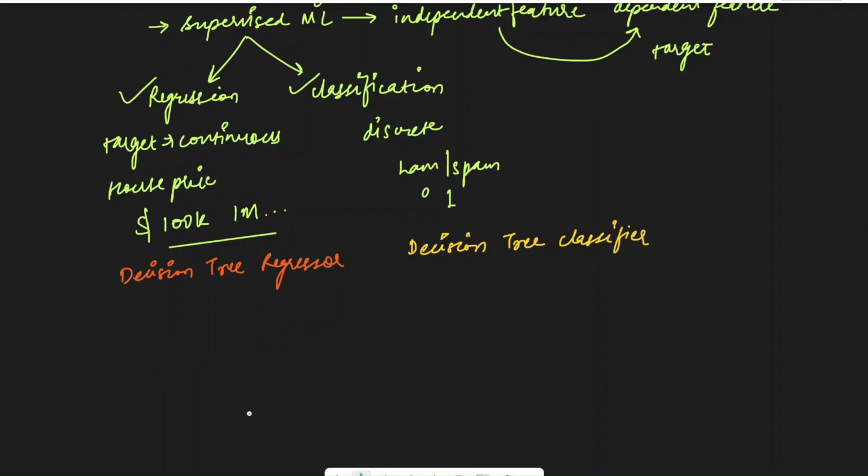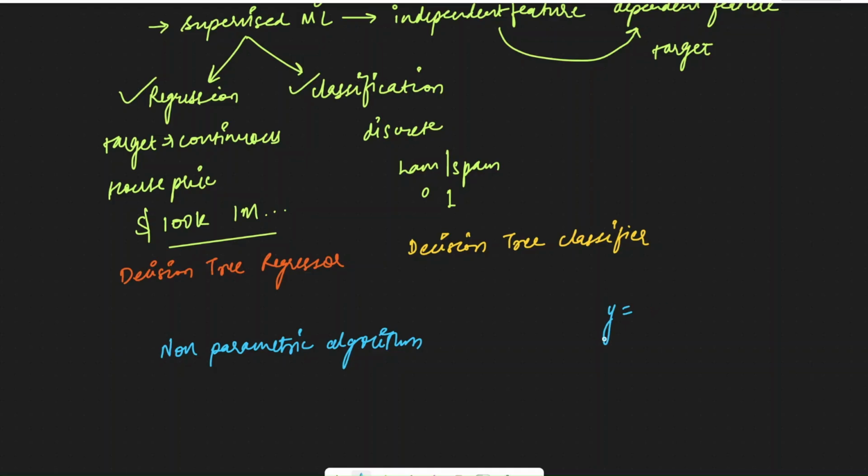You would have heard terms like parametric algorithm or non-parametric algorithm, and decision tree is actually a non-parametric algorithm. It is called non-parametric because it does not assume a fixed form or equation for the relationship between the input features and the output, that is the target. Suppose that you have linear regression.